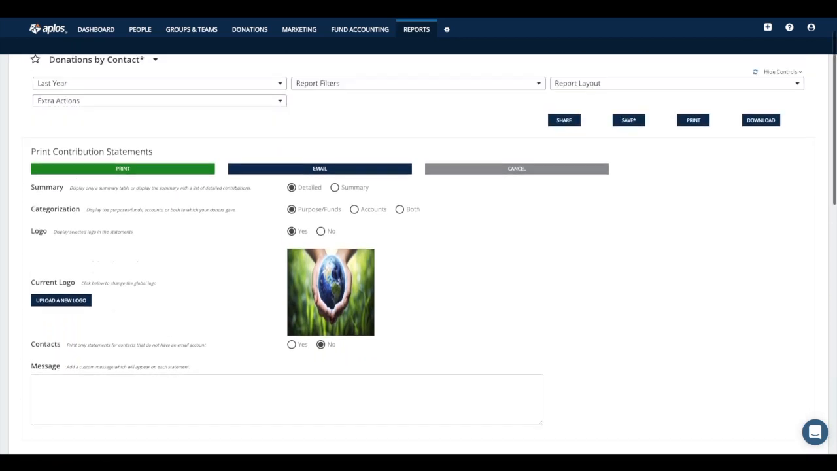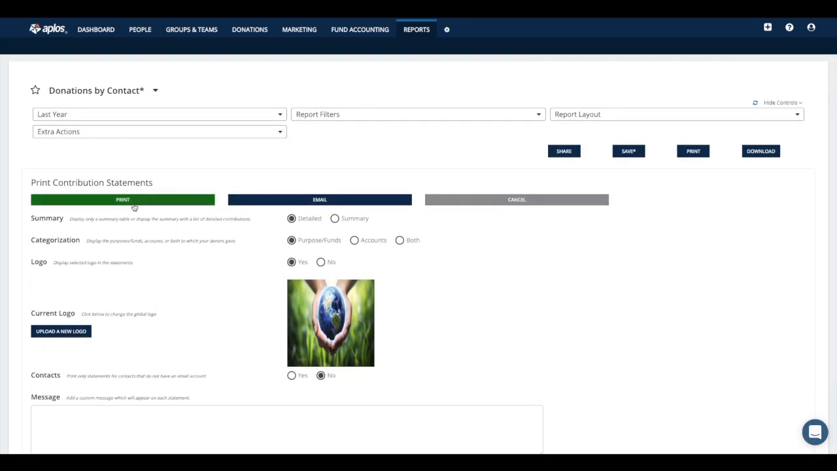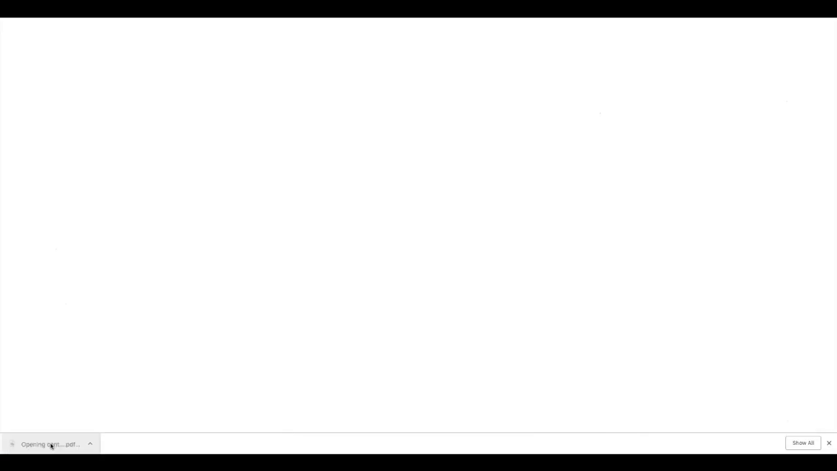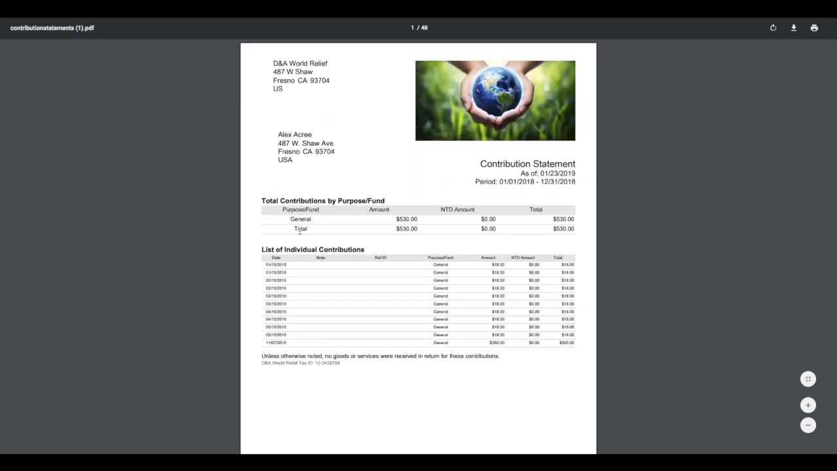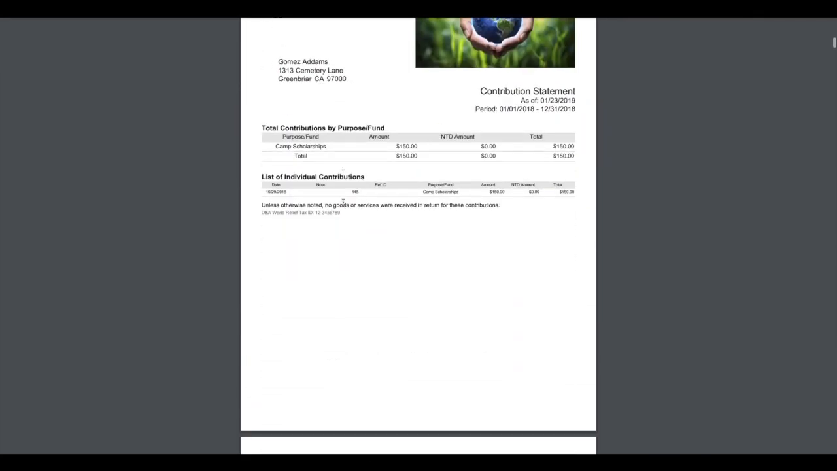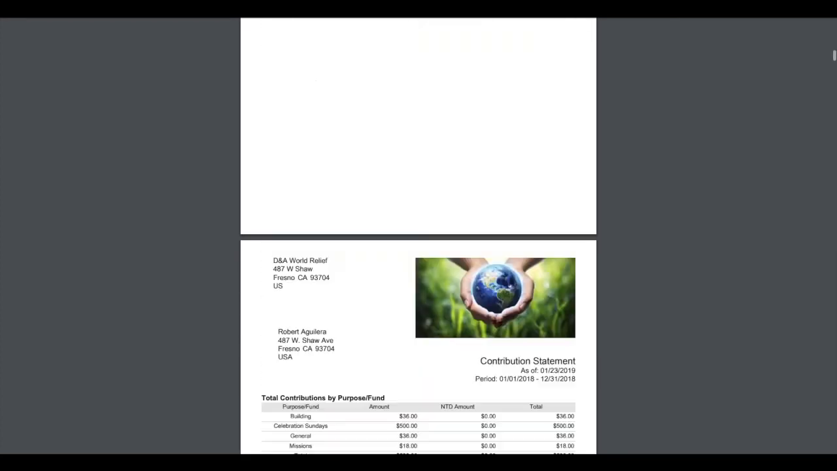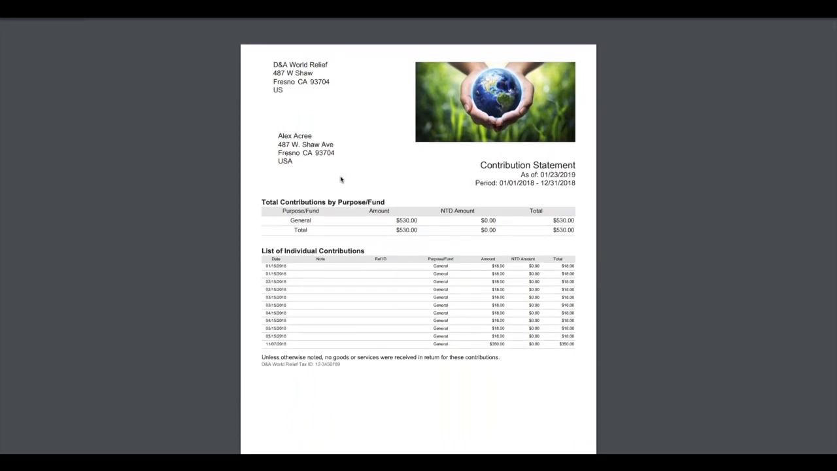And then you can also put in a personal message that will appear on each statement that is generated. And so just to show you again what this all looks like, we click print here when we are ready. That'll download a PDF file to your computer, and that PDF file is going to contain a statement for each donor that has given to your organization. So it's all right here. All those statements that you need to send out for your people, they're all listed right here in this one PDF file that gets generated.